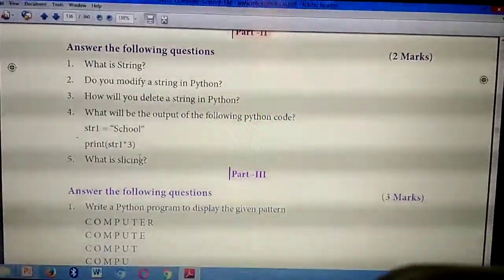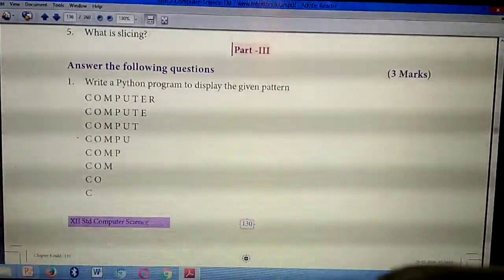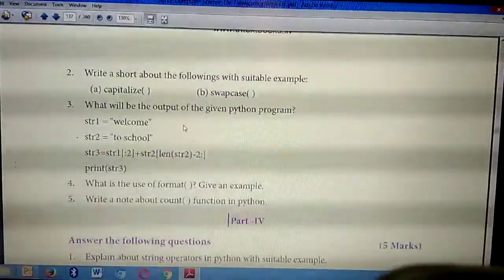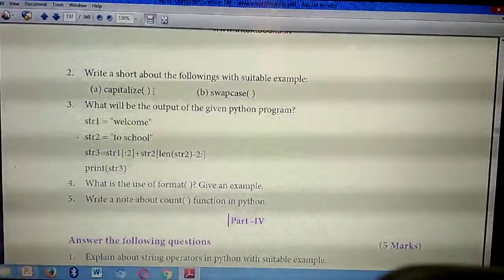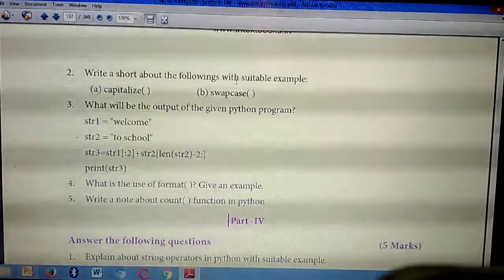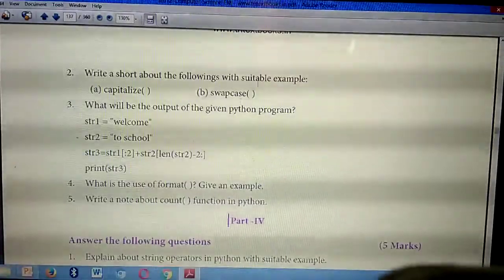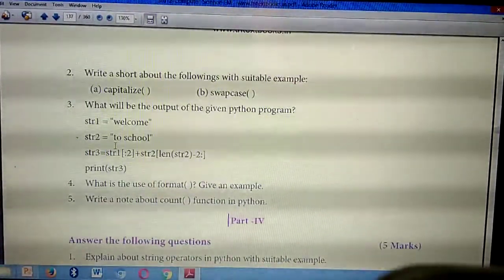Then three more questions. First program, you should write in your computer notebook. Second question, capitalize, page number 123. B, page number 123. Third question, you need to write in your computer notebook.